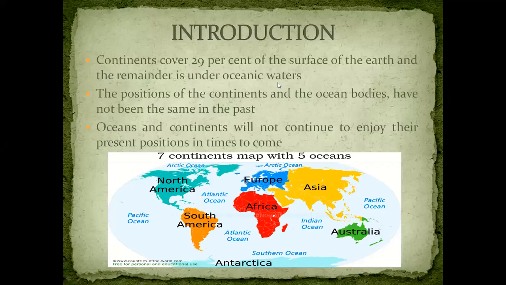So the question that comes to us is that continents and oceans have changed and are changing their position, but how do we know about it? What are the theories and why do we believe certain theories? There are scientists who have given certain theories, but until and unless there are full-proof evidences which suggest that their theories are right, we cannot totally accept those theories. So let us move on and understand a few of the important theories given by scholars, which are the acceptable ones.